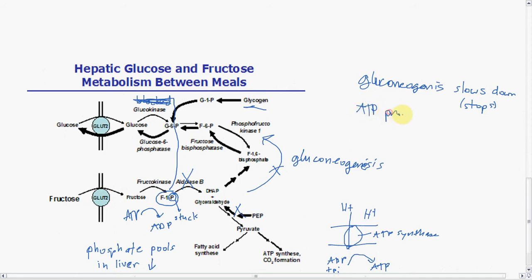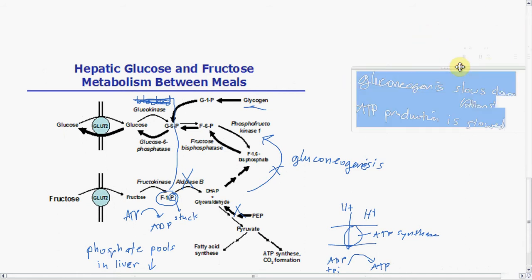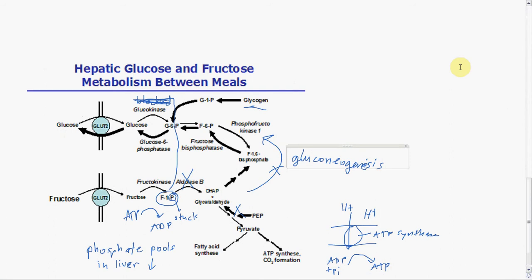ATP production is slowed down. I'm going to use arrows to make this clearer, hopefully. All right, so we've got gluconeogenesis goes down.